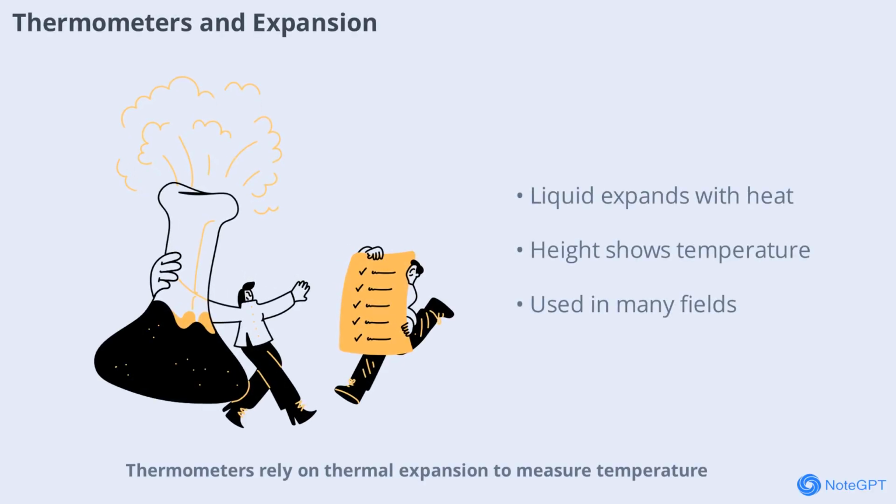Thermometers rely on thermal expansion to measure temperature. Inside a traditional thermometer, a liquid such as mercury or alcohol expands as it gets warmer, rising up a narrow tube.